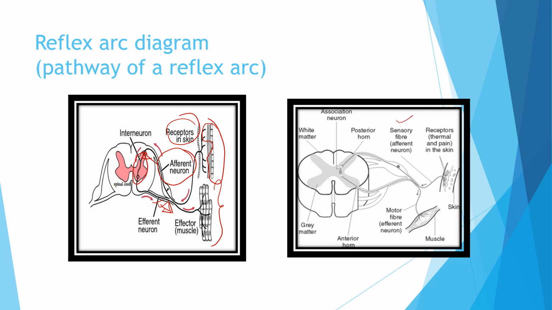So the same is happening here in this diagram. This is the sensory fiber or the afferent neuron. These are the receptors, thermal and pain receptors in the skin. This is the interneuron or the association neuron. Is it clear? And next, the motor fiber or the efferent neuron carries it to the effector organ or the muscle. So this is the pathway of the reflex arc.